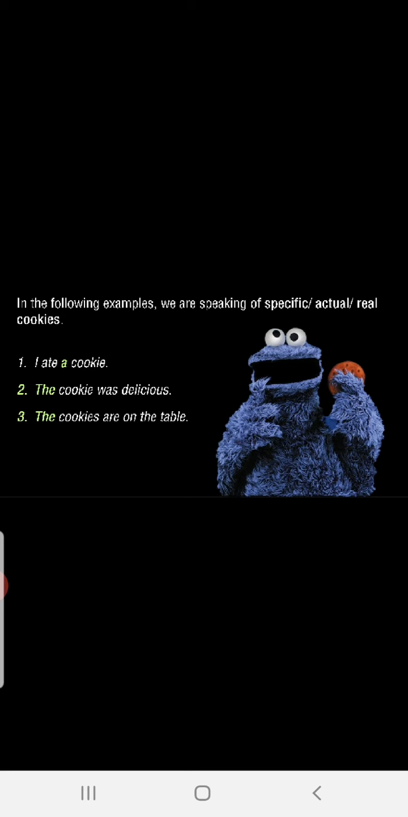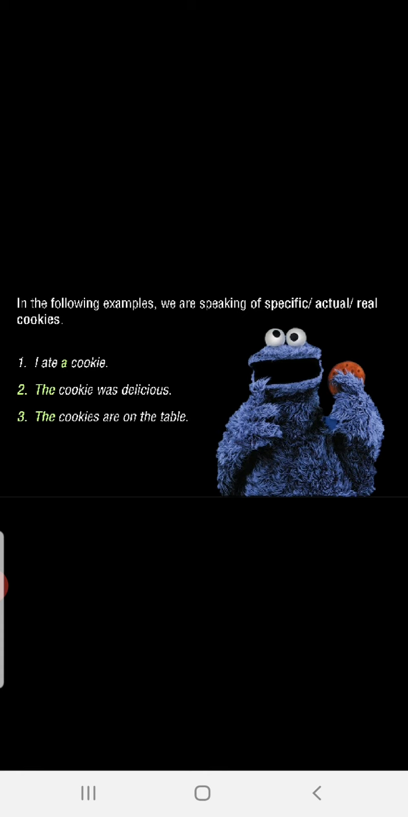That is actual. I ate a cookie means you ate one single cookie. The cookie was delicious means the cookie that you ate. Now it is one particular cookie, so it became the cookie. Fine. I read the paragraph of the cat. You remember, a cat became the cat. Same here, a cookie became the cookie.